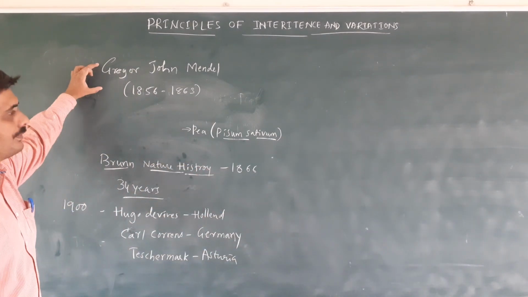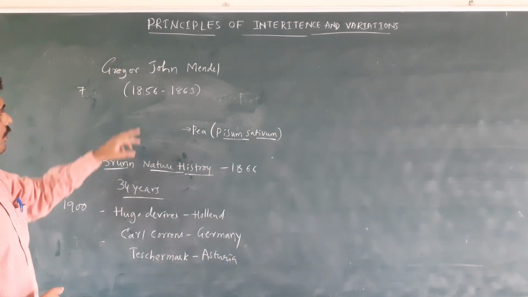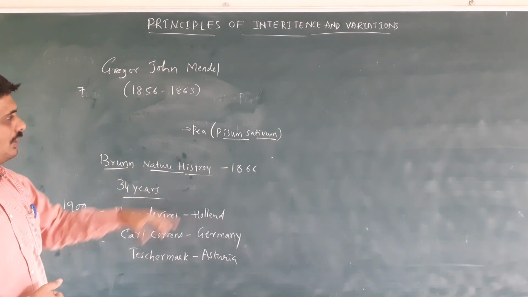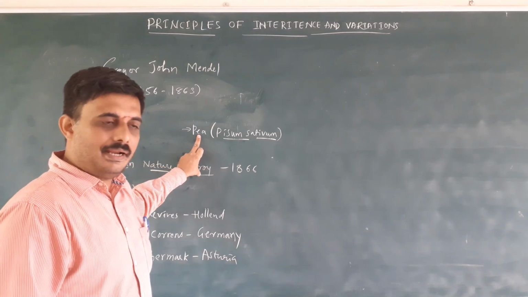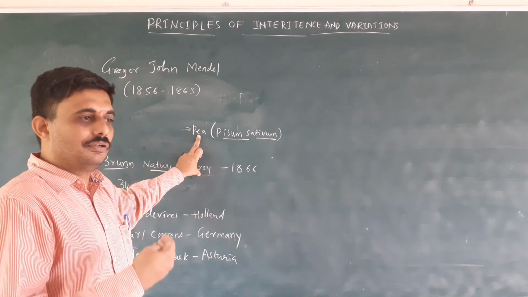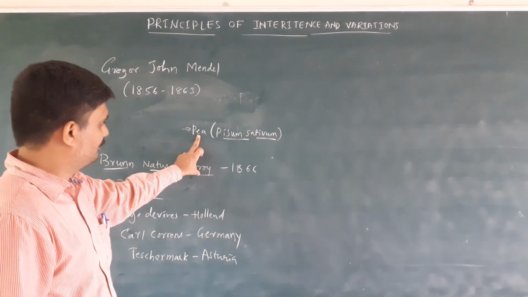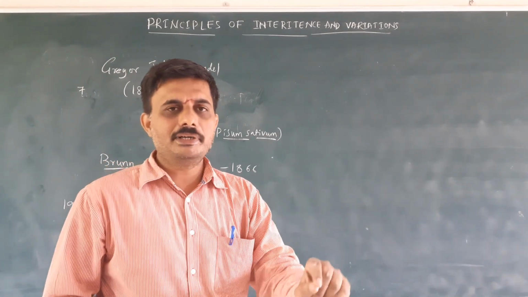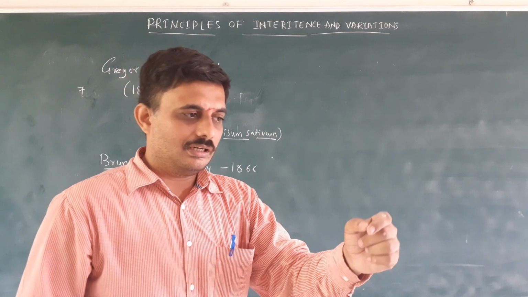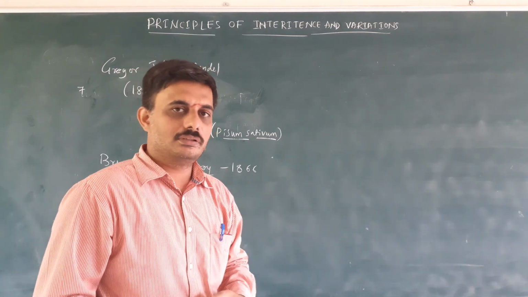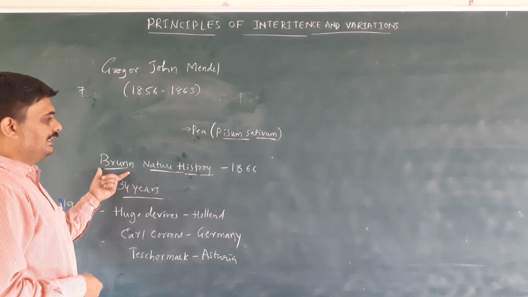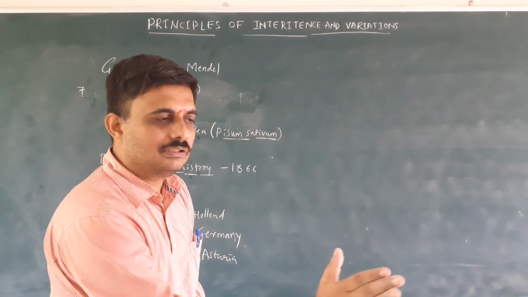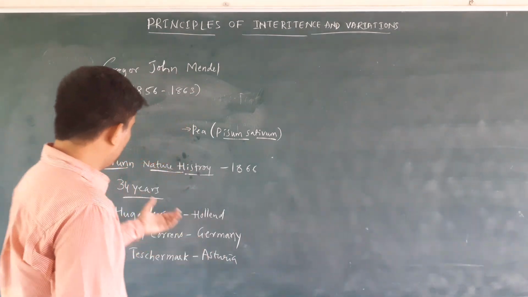So Gregor John Mendel was a bishop in the church, and worked for 7 years, 1856 to 1863, on the pea plant. His experiments are known as hybridization experiments. He was the first to use statistical analysis and mathematical logic in understanding the inheritance pattern of characters. Later he sent it to the journal Brunn Nature History in 1866, but his work was unrecognized for 34 years.